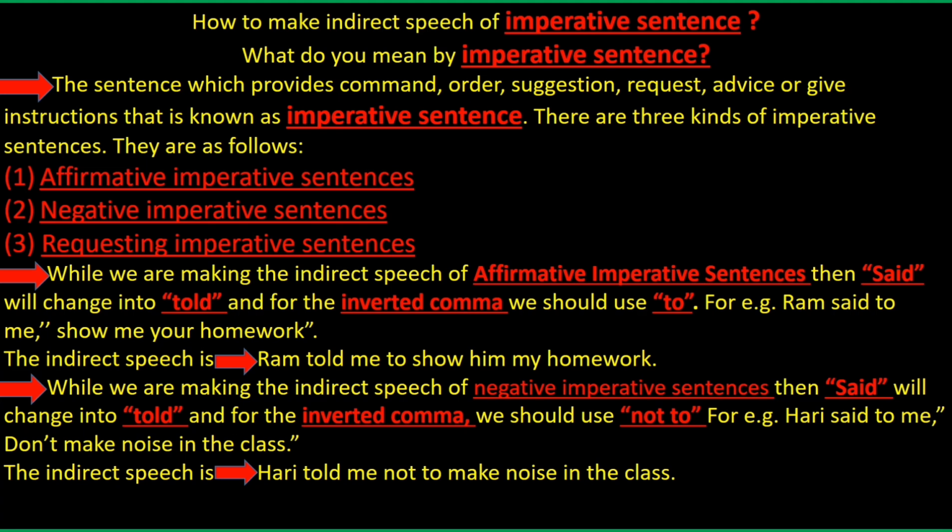While we are making the indirect speech of negative imperative sentence, then said will change into told, and for the inverted comma, we should use not to. For example, Hari said to me, "Don't make noise in the class." The indirect speech is: Hari told me not to make noise in the class.